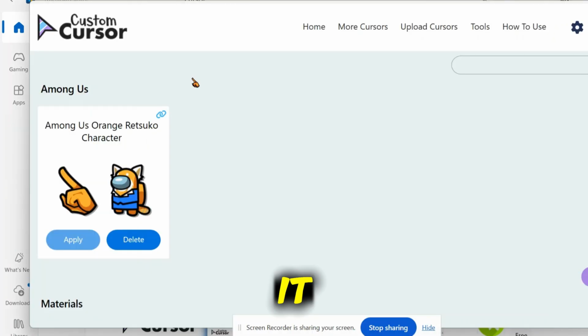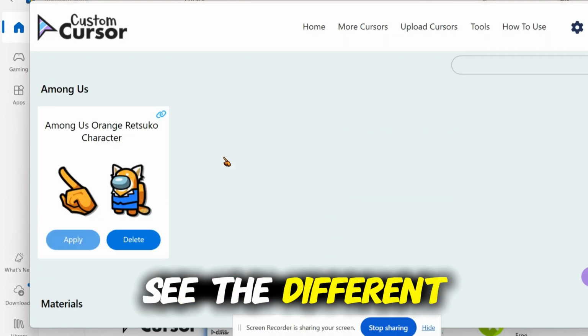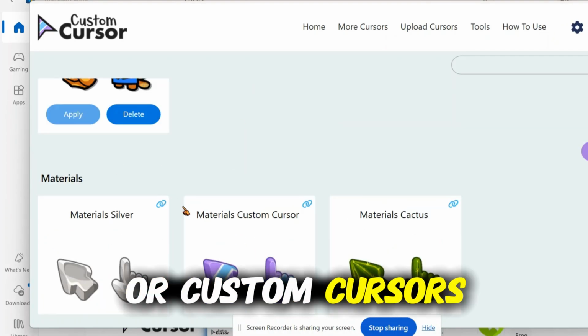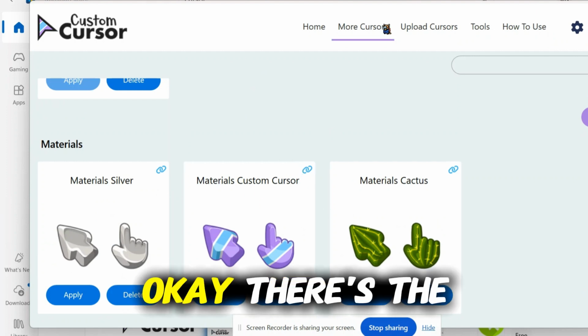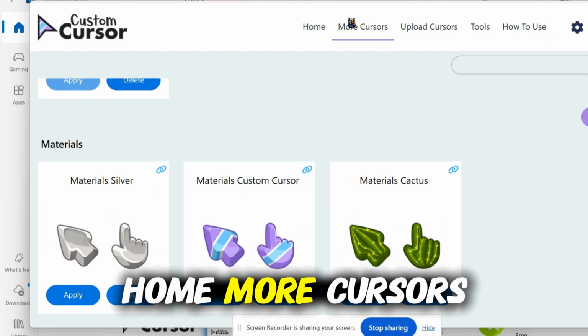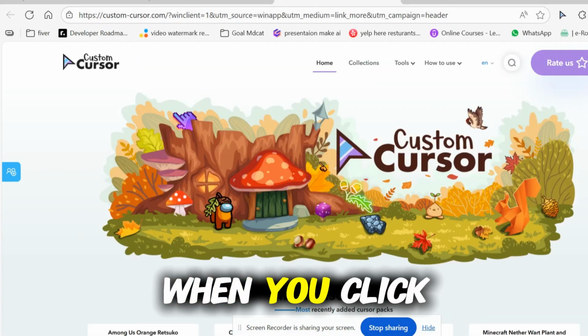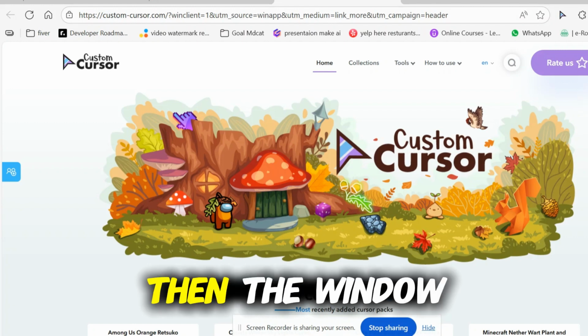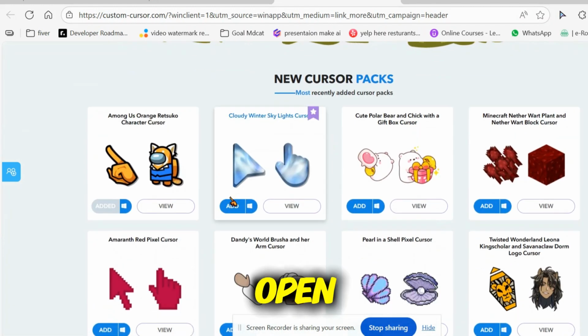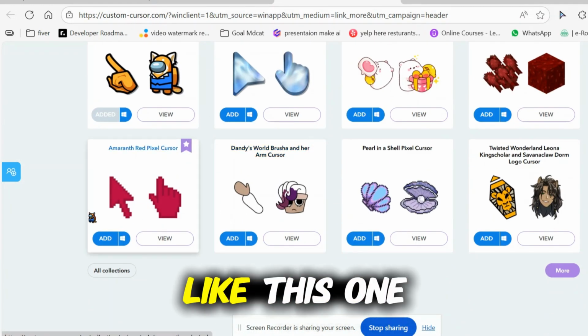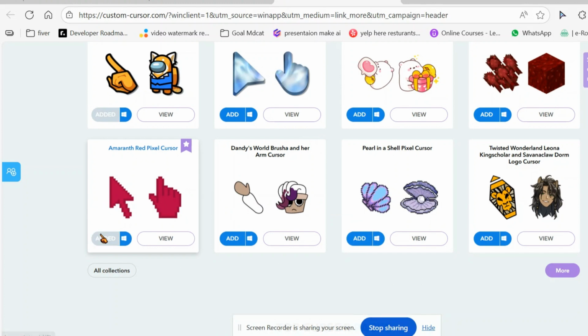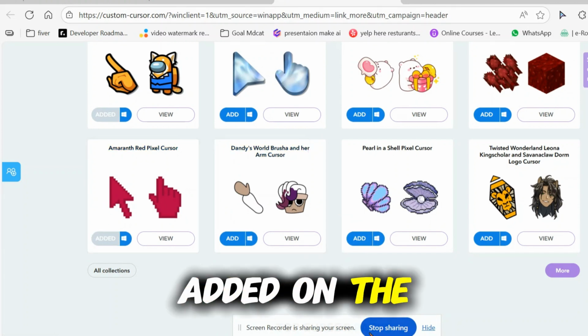Click on it, and here you see the different materials or custom cursors which you can choose. There's the home, more cursors option. When you click on the more cursors option, a web page opens. Maybe I like this one, so I click on add. So it is added to the app.